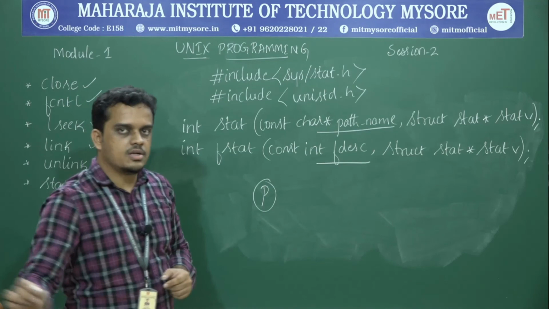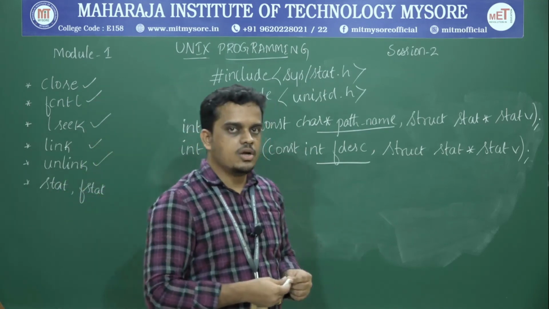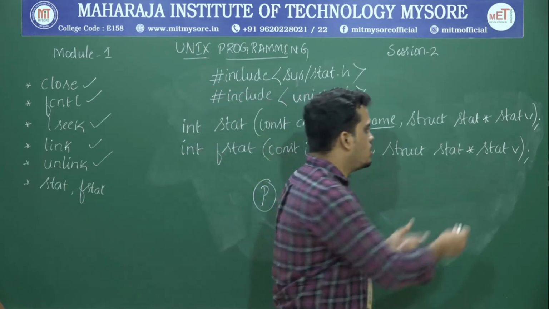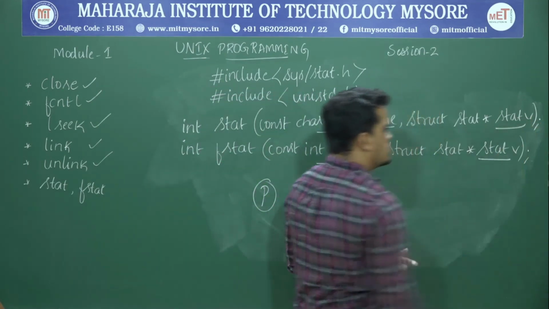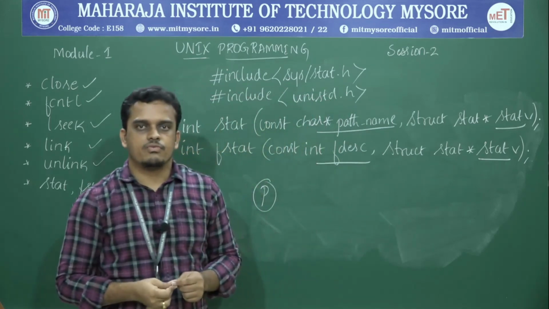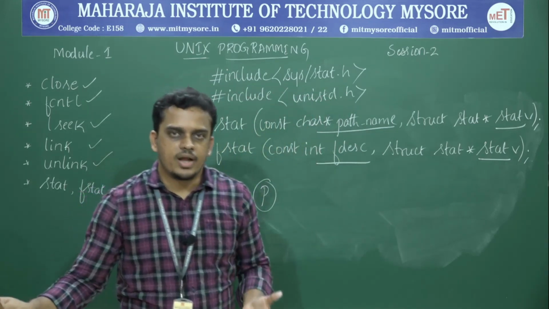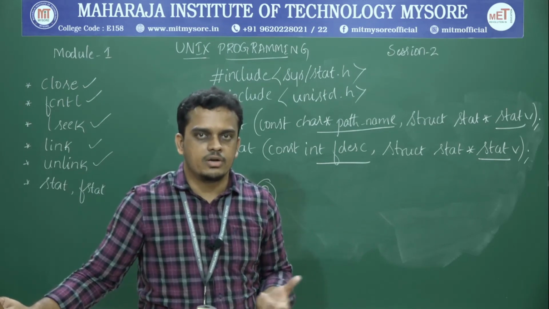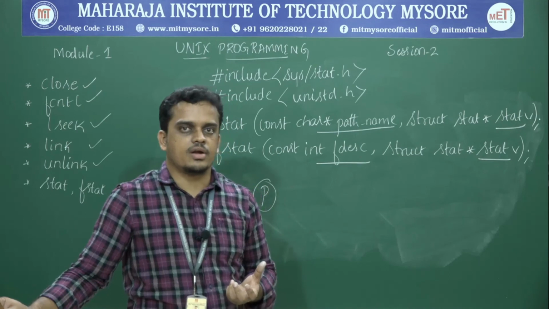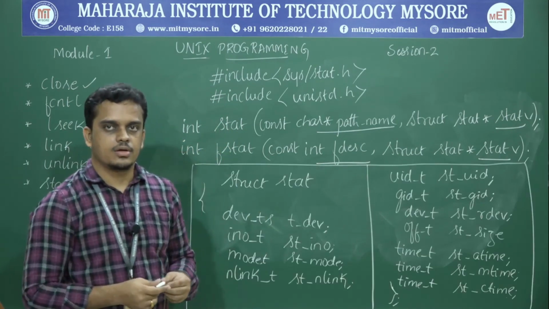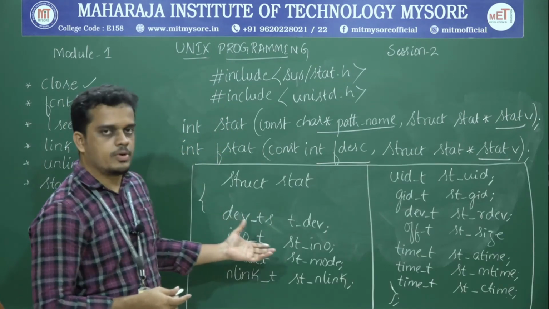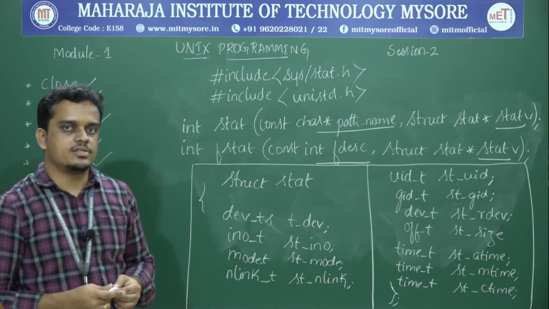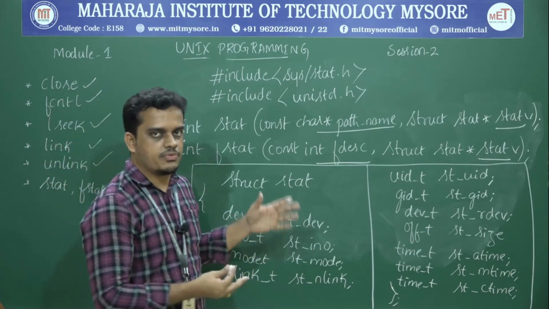But the common aspect is the retrieving of file attributes, and the retrieved file attributes will be returned with the help of a structure called statv in both cases. So statv is the structure which will contain the file attributes, the values for the queried file. Coming back to this, the second argument of stat and fstat API is the structure that contains the attributes for the specified file.